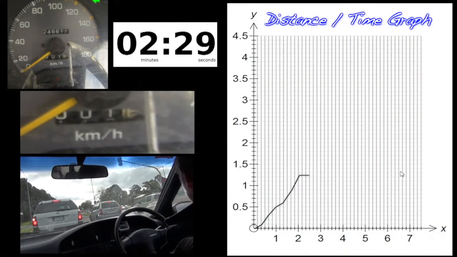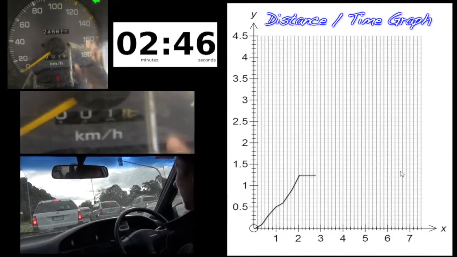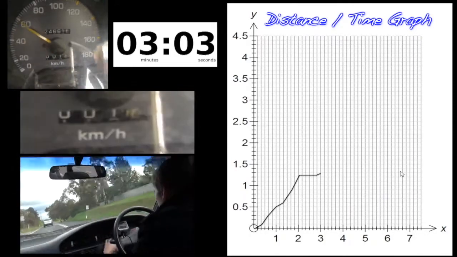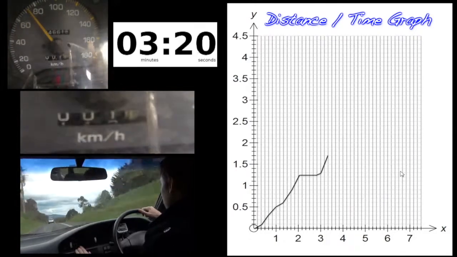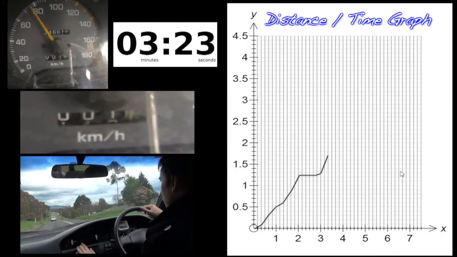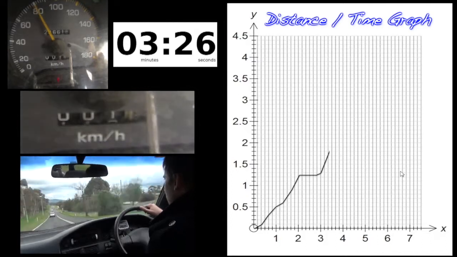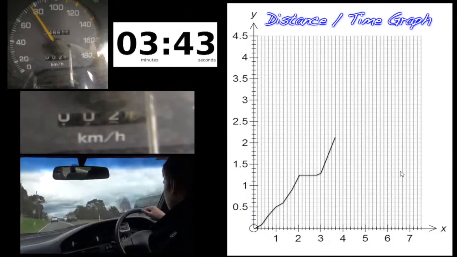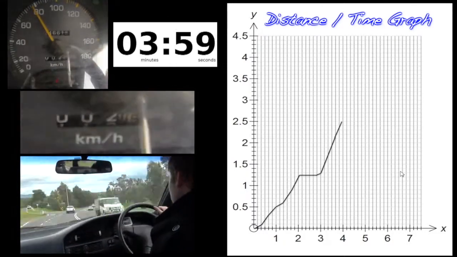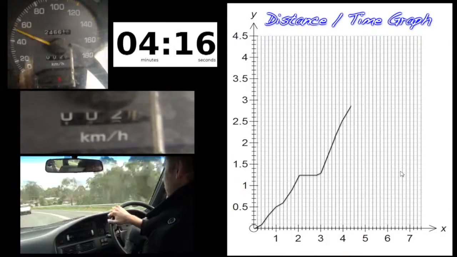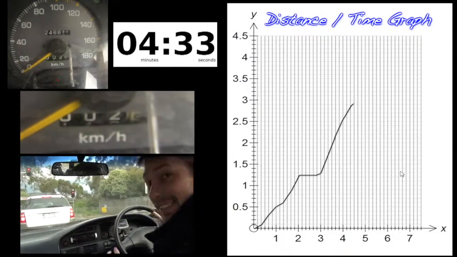Now, if you have a look at my speedometer up the top left-hand corner, what that's actually telling you is my instantaneous rate of change, that is my instantaneous speed. So, stopping the picture at exactly 3 minutes and 23 seconds, you can see that my instantaneous speed, or my instantaneous rate of change, is exactly 76 kilometers per hour. As can be seen on my speedometer, my instantaneous rate of change, or in other words, speed, is constantly changing as I either speed up or slow down.